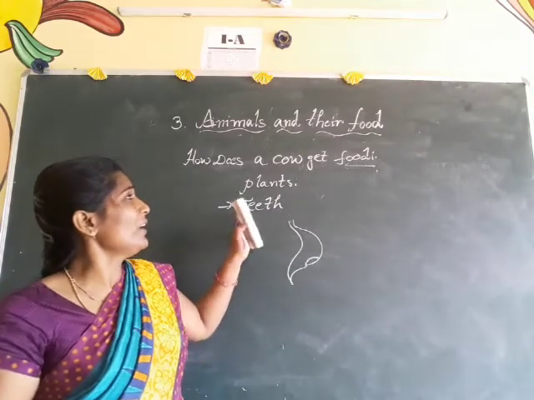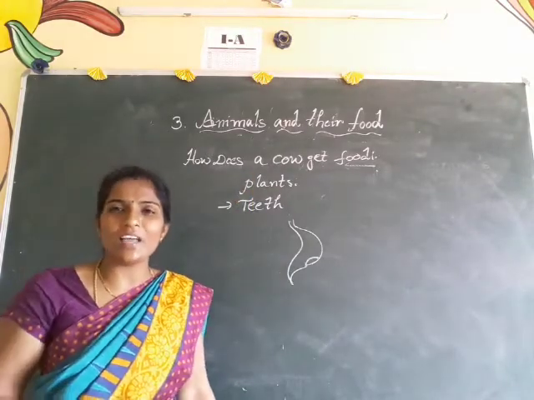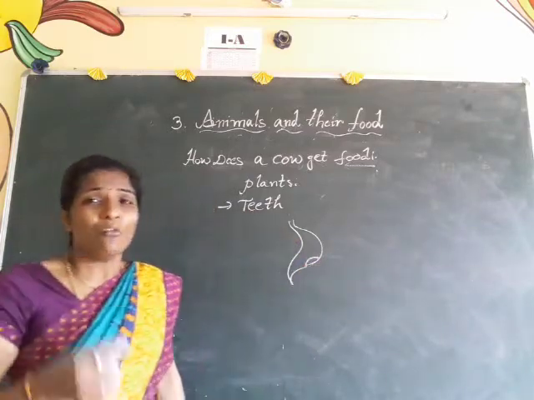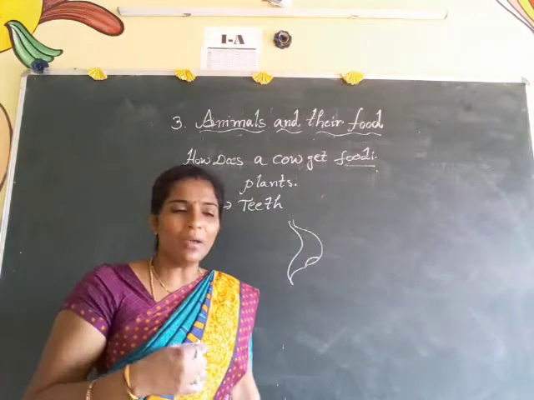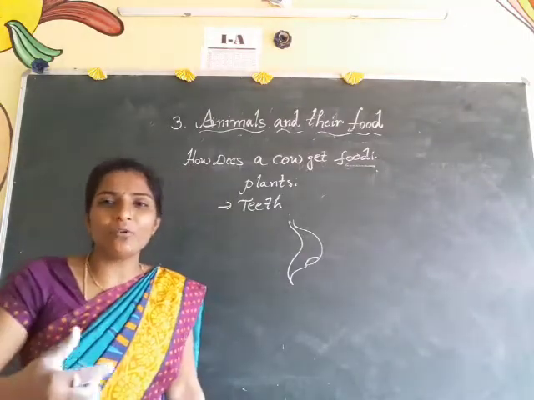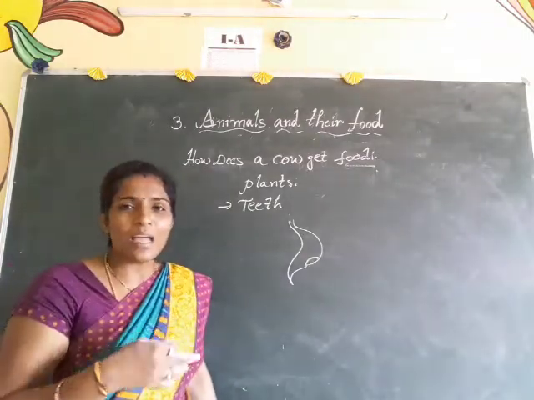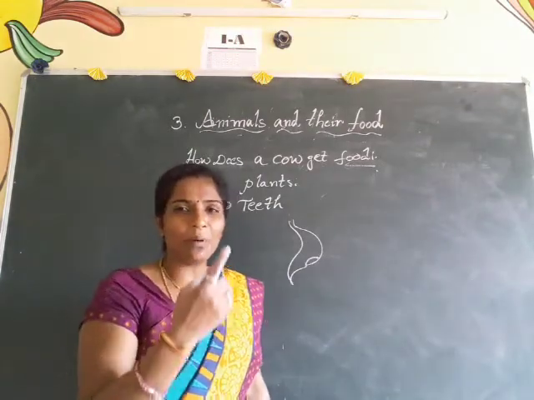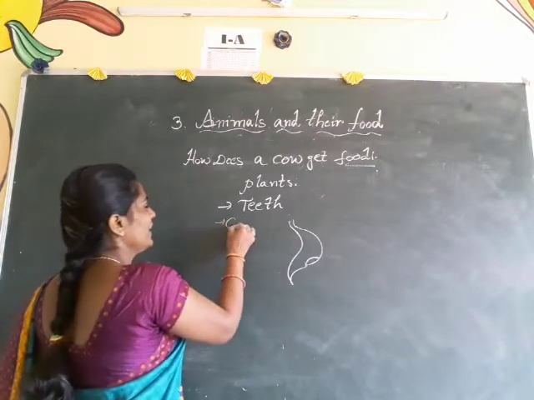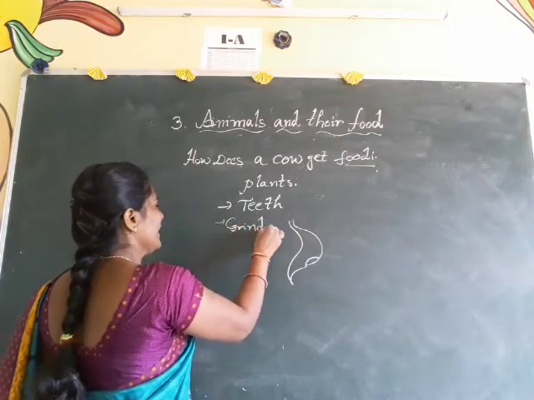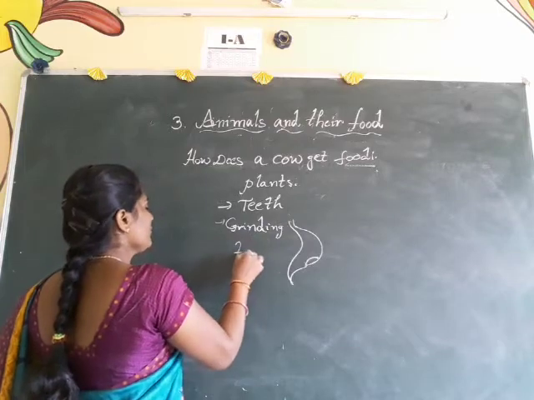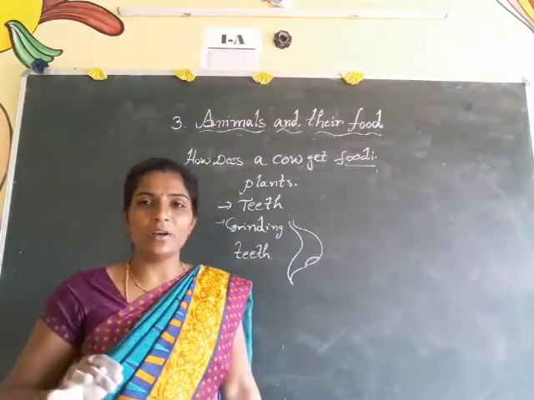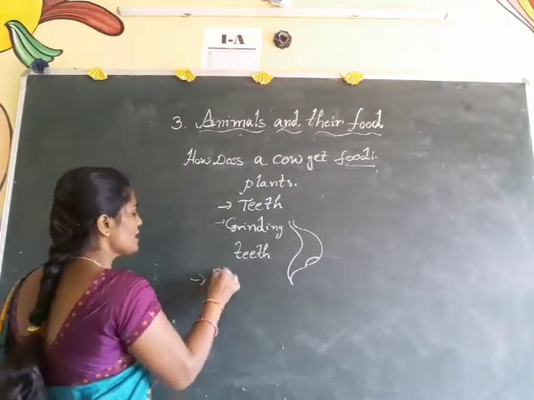See here, when the cow is eating grass, it eats quickly and stores it in a part of the stomach. When it gets free time, the cow takes the food back into its mouth and chews it properly with its grinding teeth. Later it sends it into its stomach. This process we call rumination.